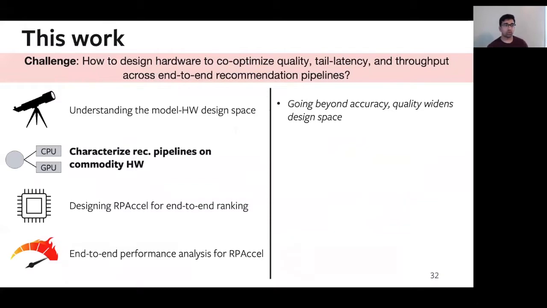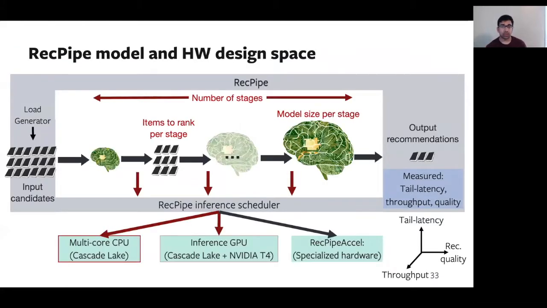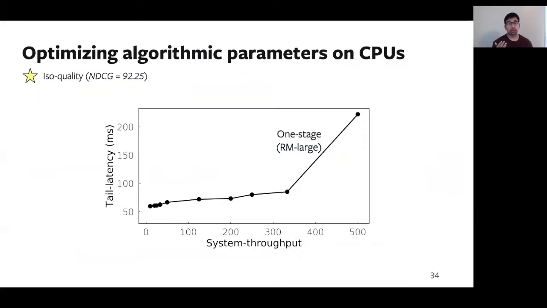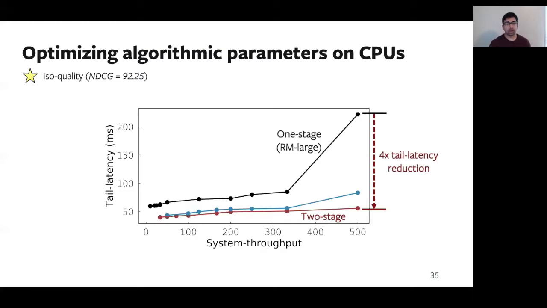So next, we're going to be looking at characterizing these multi-stage recommendation pipelines across commodity hardware platforms. So here we're highlighting the model in the hardware co-design space that we're going to be considering for the next portion of this talk. So starting with commodity CPU platforms, here on the x-axis, we see system throughput, and on the y-axis, we see tail latency. And the black line illustrates the performance of a single-stage CPU baseline. Going from the one-stage design to the two-stage design, we reduce tail latency by up to 4x.